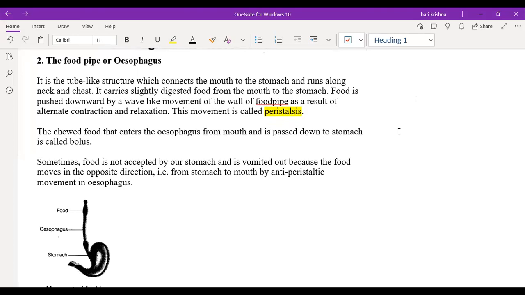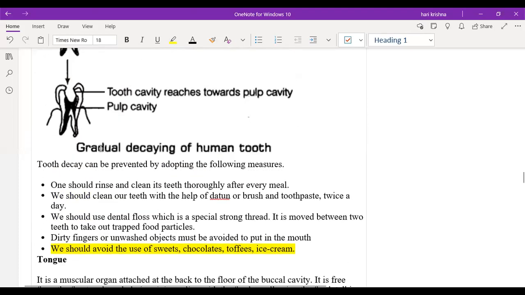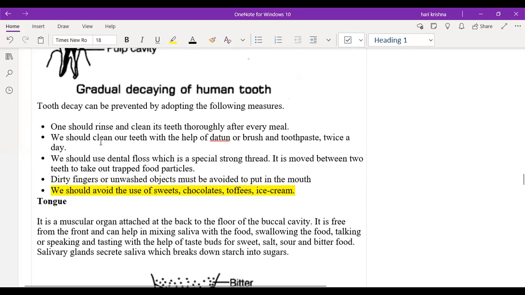The esophagus is used for transportation of food. What do we call the chewed food in the mouth which is transferred to the stomach? It is called a bolus. These terms are very, very important: peristalsis and bolus. Along with the buccal cavity and salivary glands.